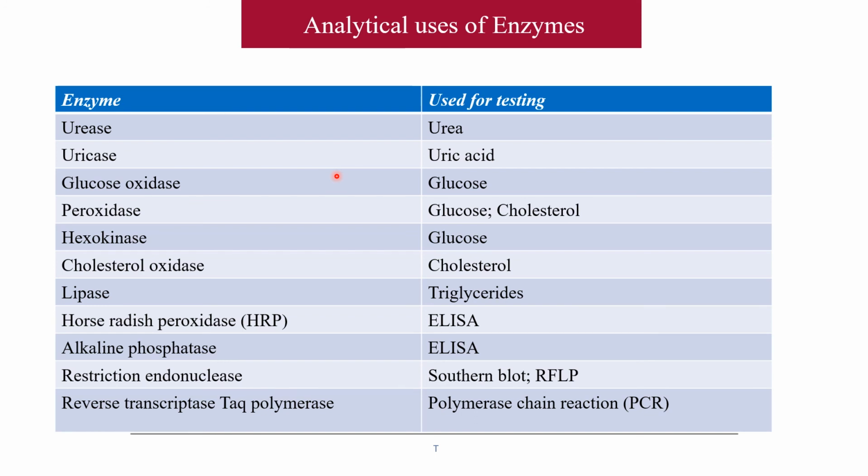For estimation of urea, urease enzyme is used. That is an analytical application of the enzyme, not a diagnostic application. So these are different.